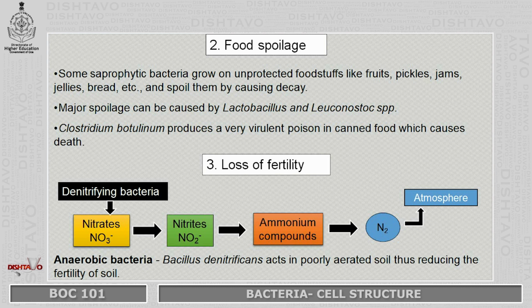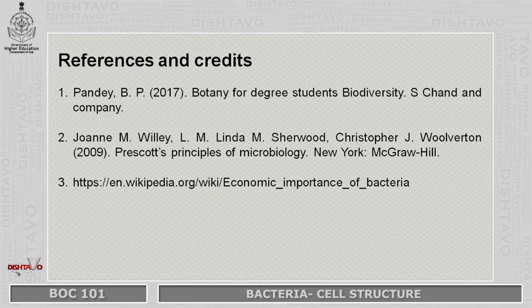So when the soil is not aerated properly, these denitrifying bacteria grow and reduce the available nitrate form of nitrogen to a non-available form of nitrogen, which can't be utilized by the plant. Denitrifying bacteria such as Bacillus denitrificans reduce the nitrates to nitrites and subsequently to ammonium compounds and liberate free nitrogen into the atmosphere. Hence, the fertility of the soil is reduced.